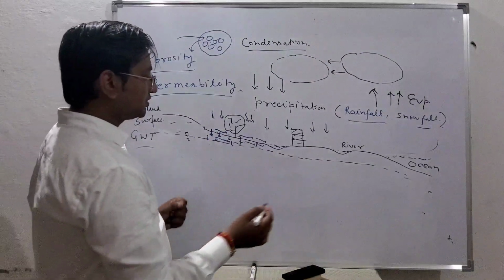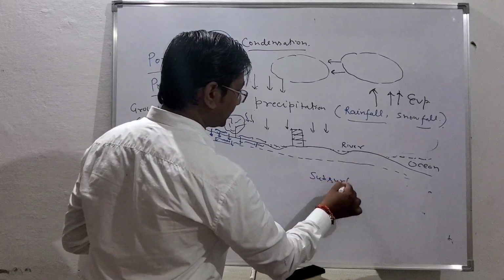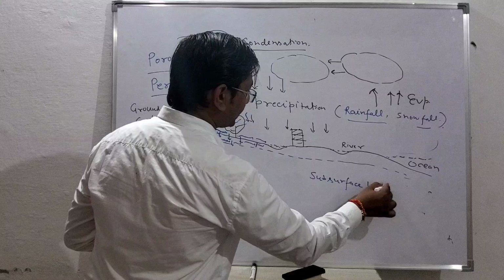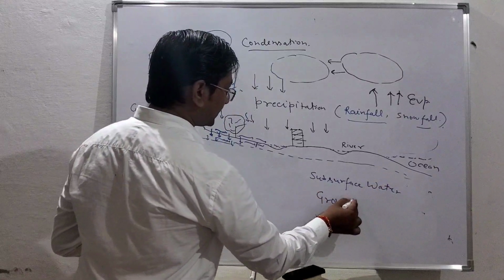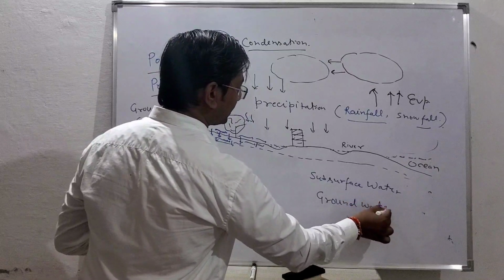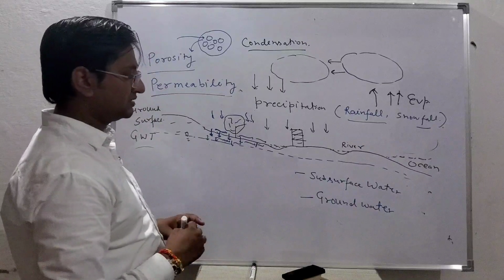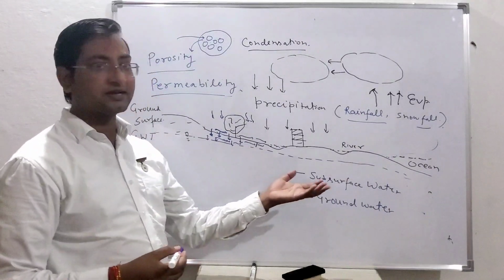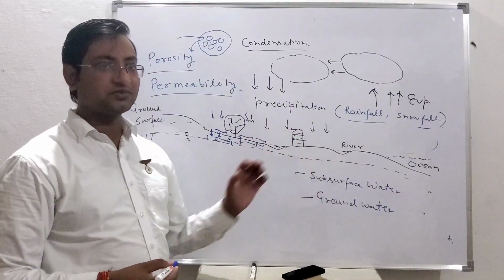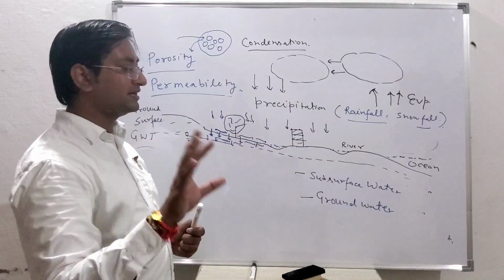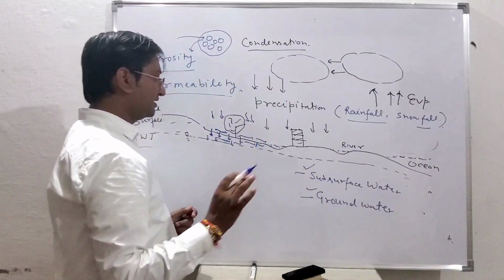We use two terms, and you don't need to be confused. One, we have used here, is subsurface water, and sometimes you also see the term groundwater. What is the meaning of groundwater? Actually, both are not the same; both are different. Generally, you can say groundwater is all the water occurring below the ground surface, and you can have a general idea about that. But what is the actual difference between these two? That we see here.